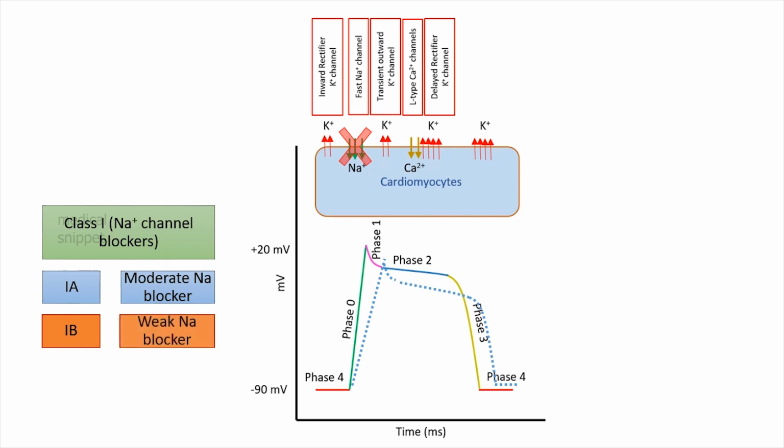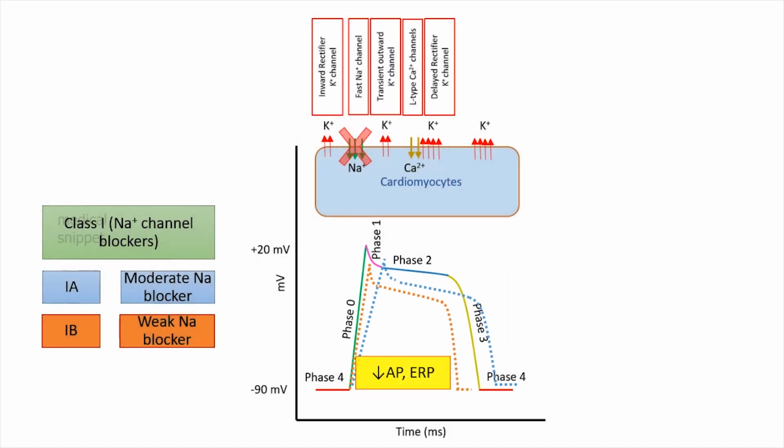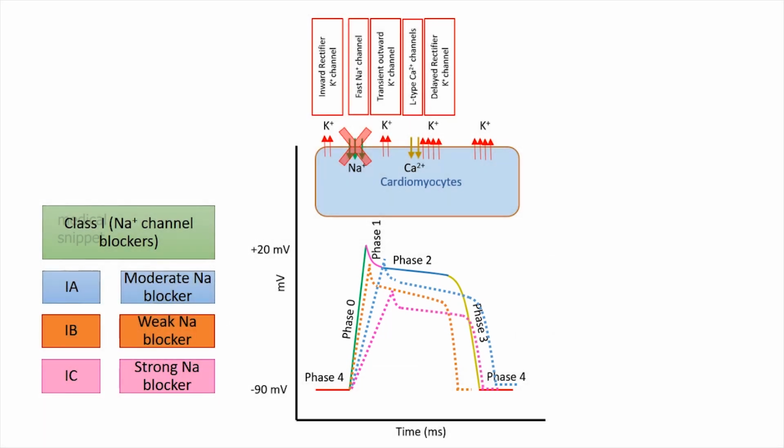Class 1B drugs are weak sodium channel blockers. It minimally decreases the phase 0 slope. It decreases the action potential duration and effective refractory period. Class 1C drugs are potent sodium channel blockers. It markedly decreases the phase 0 slope. But there is no change in action potential duration and effective refractory period.